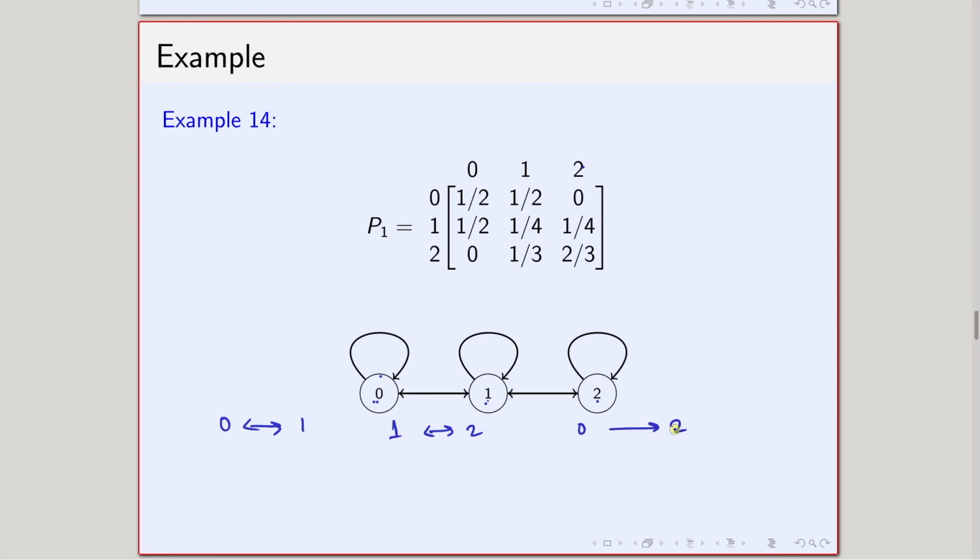So, that means 2 is accessible from 0, because from 0 I can go to 1 with positive probability in one step, and from 1 I can go to 2 with positive probability in one step, and that means from 0 I can go to 2. Of course, in one step I cannot go, but in 2 steps I may be able to go. Similarly, from 2 I can go to 1, then from 1 I can go to 0. So, these two states also communicate.